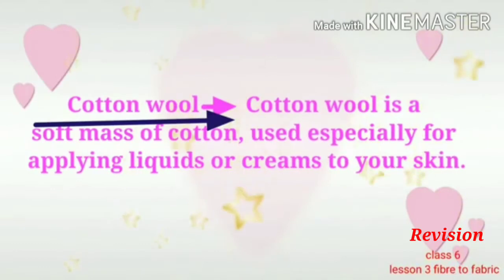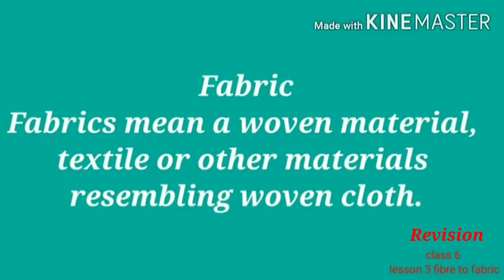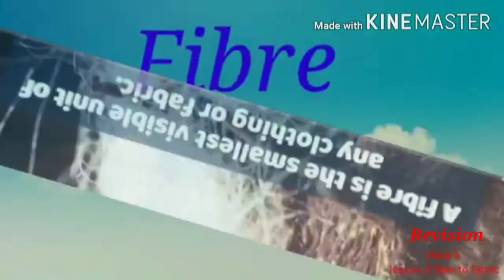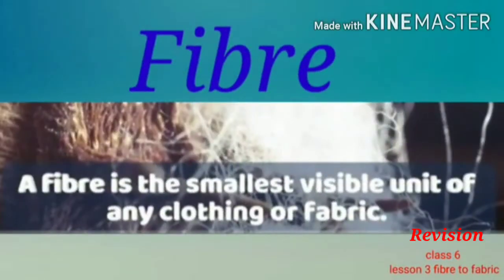The first keyword is cotton wool. Cotton wool is a soft mass of cotton used especially for applying liquids or creams to your skin. Second keyword is fabric. Fabric means a woven material, textile or other materials resembling woven cloth. Third keyword is fiber. A fiber is the smallest visible unit of any clothing or fabric.